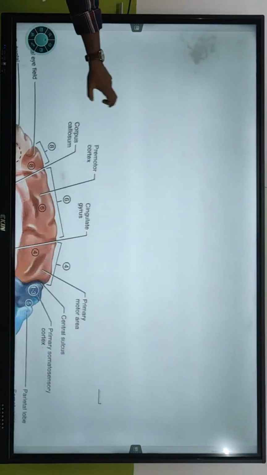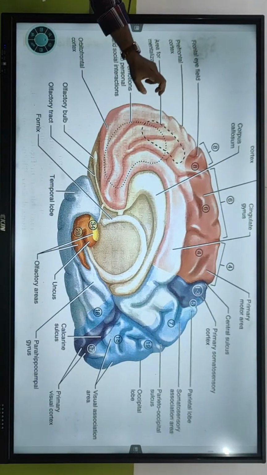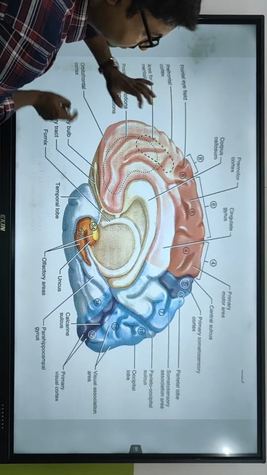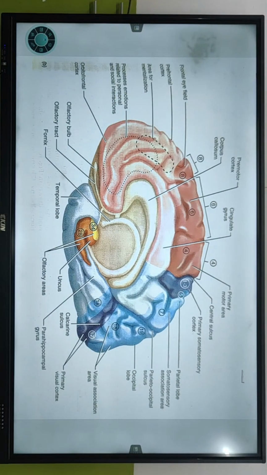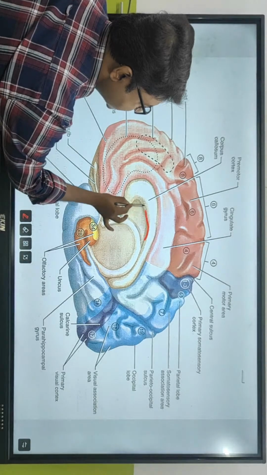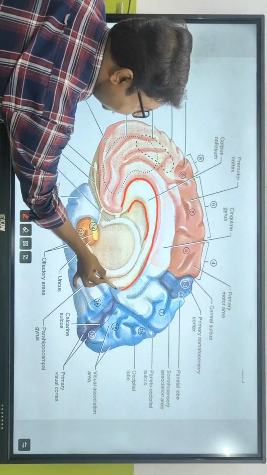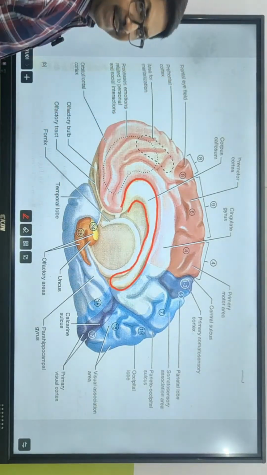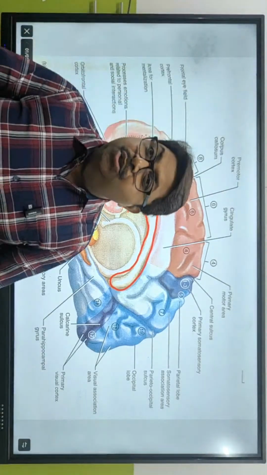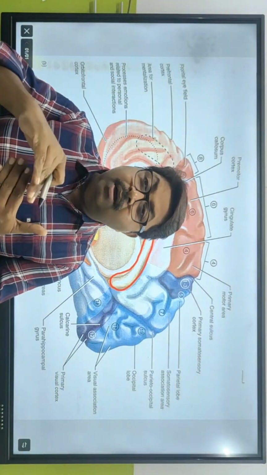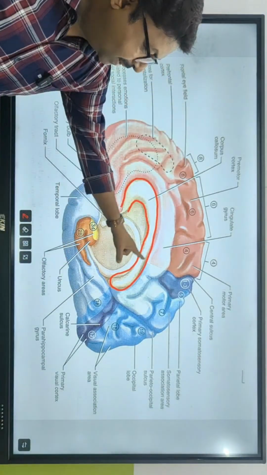We are going to talk about that later. Just have a look a bit. थोड़ा देखो इसको. Can you see this figure? What is this figure? कौन बोलेगा ये क्या है? It's a joining between two cerebral hemispheres. क्या है वो? Corpus callosum.